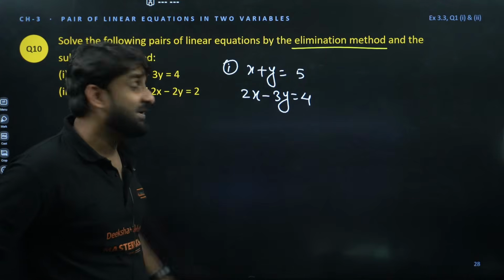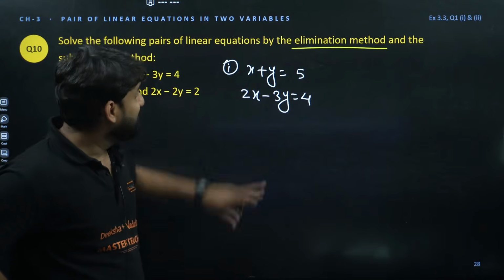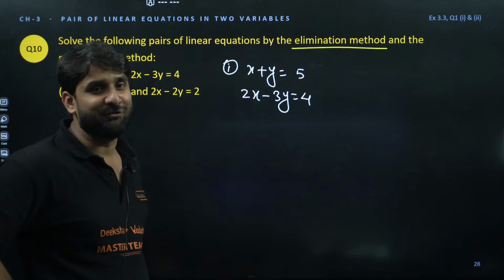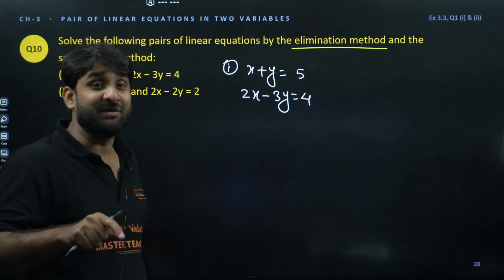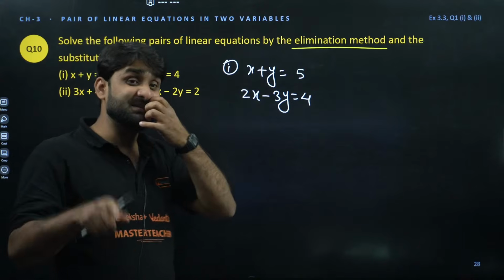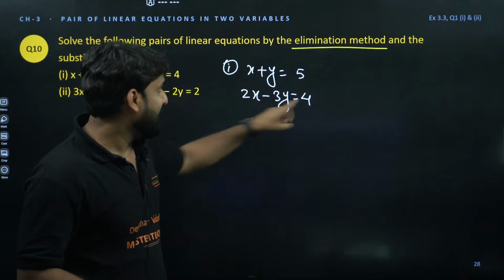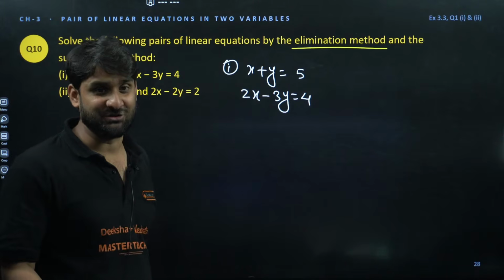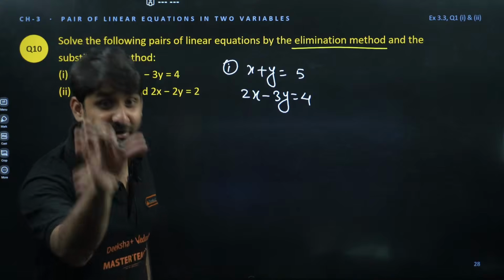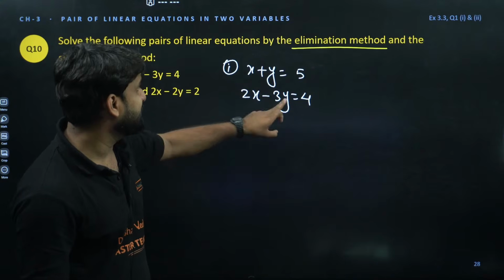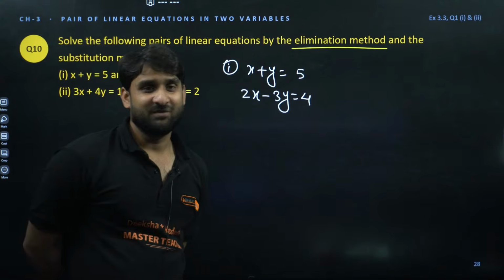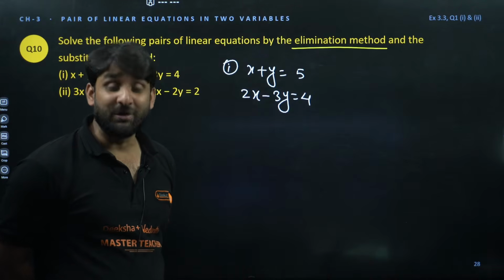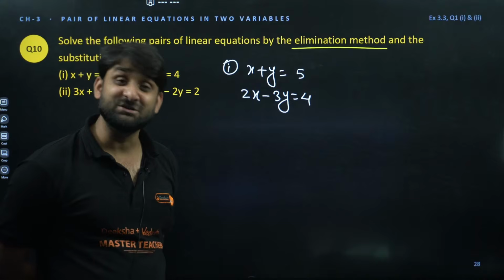And I will prefer here to eliminate y. You know why? Because this y family is in positive form and this y family is in negative form. So I will prefer to make the coefficient of y similar, because on adding both equations, y will be eliminated. We don't need to subtract the equation, we will be adding the equation. Why will we be adding? Because one y is positive, one y is negative. But again, to add the equations and eliminate the y family, the coefficients must be identical.